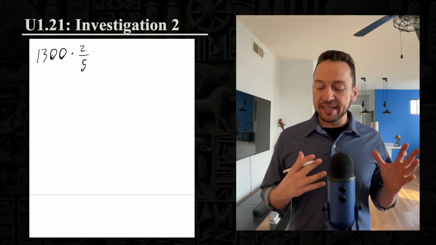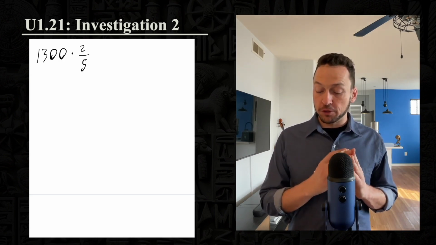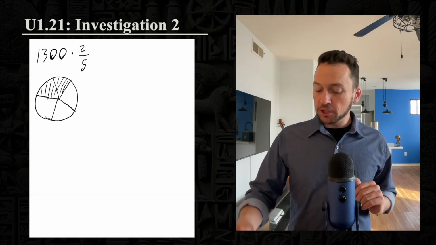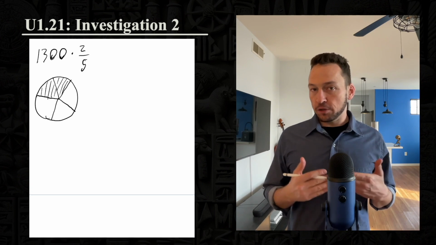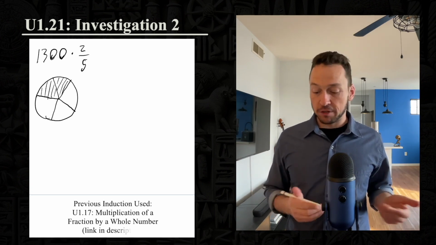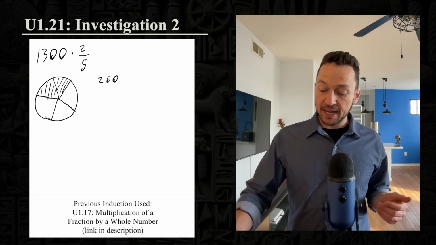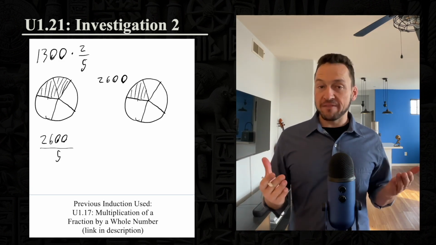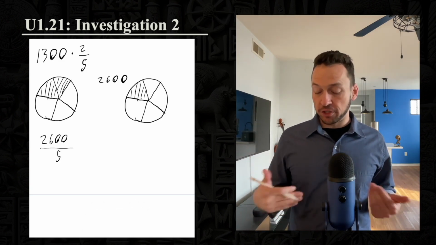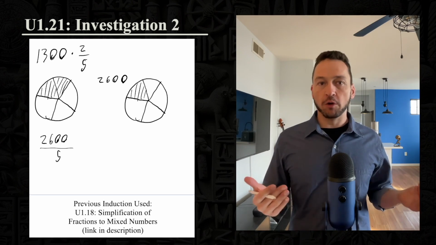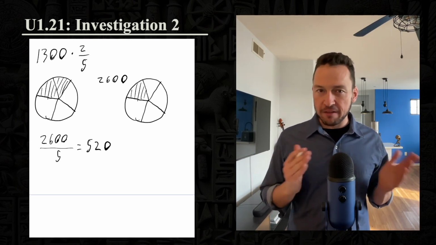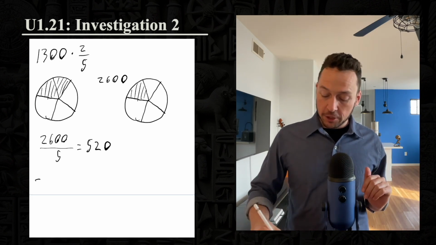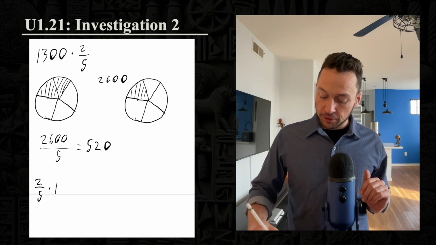So the way he chooses to think about this is first what he does is he says, okay, first let's just think about having 2/5. Each of these fifths is multiplied by 1,300, so that's just 2,600 fifths. Once you have it written like this, you of course reduce the improper fraction to a whole number with a prior induction. Now Barr wants to understand if this is equivalent to doing 2/5 times 1,300.